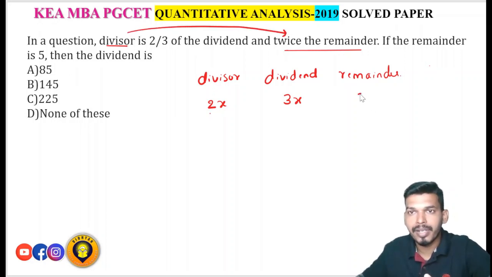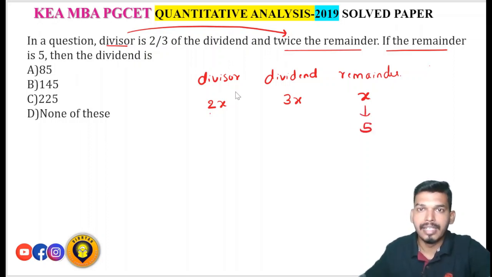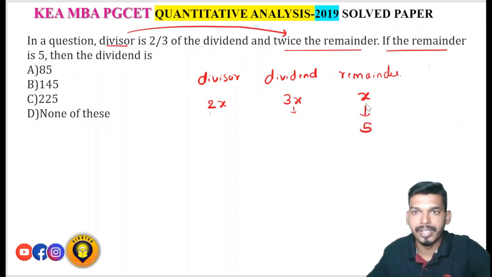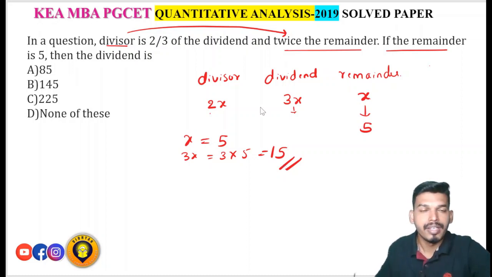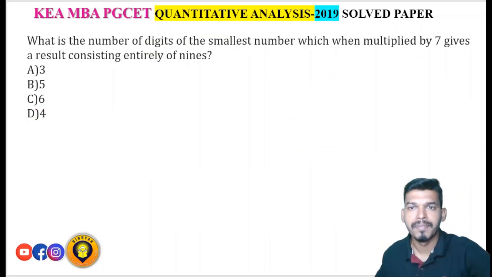The divisor is twice the remainder, which means the remainder will become x, since x into 2 is 2x. So the remainder is x. Now if the remainder is 5, that is, if x is 5, then the dividend is 3x, that is 3 into 5, which is 15. So the dividend here is 15. Therefore option D, none of these, is the answer.